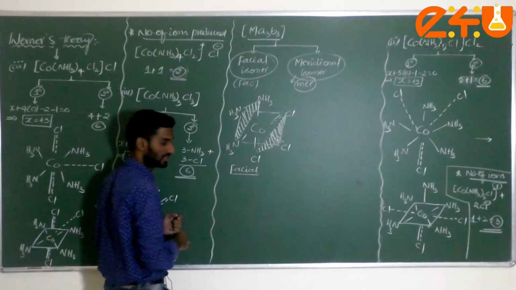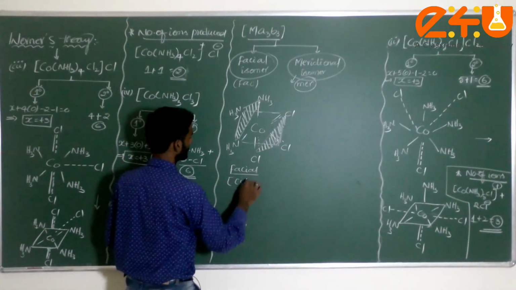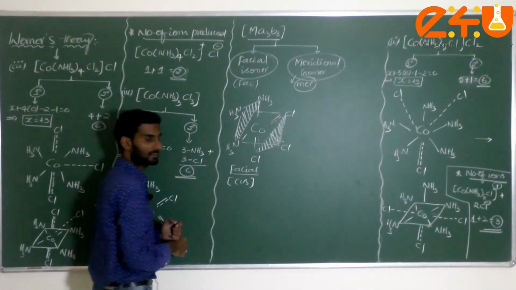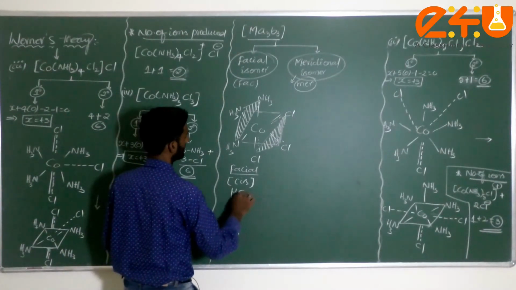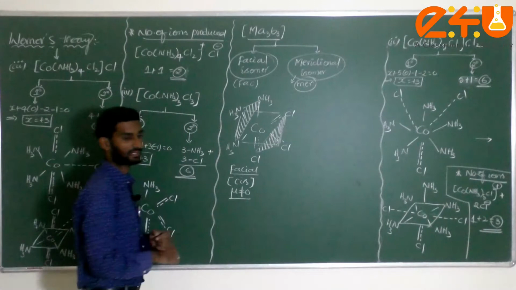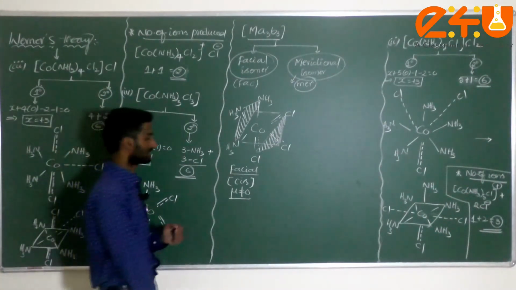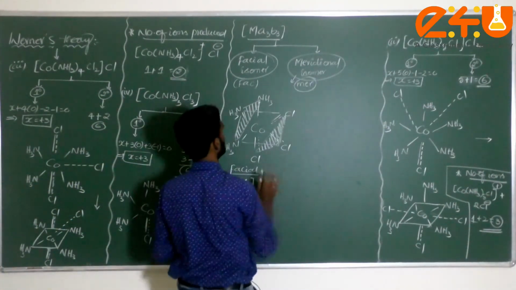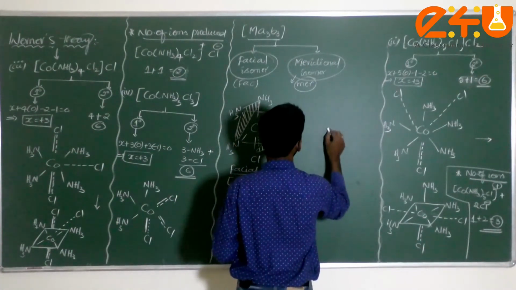Commonly it is also called the cis isomer. Generally its dipole moment will not be equal to 0. Not equal to 0.